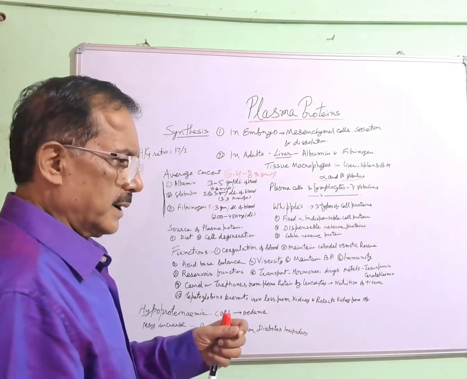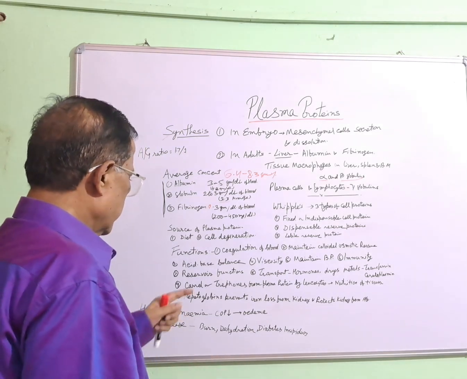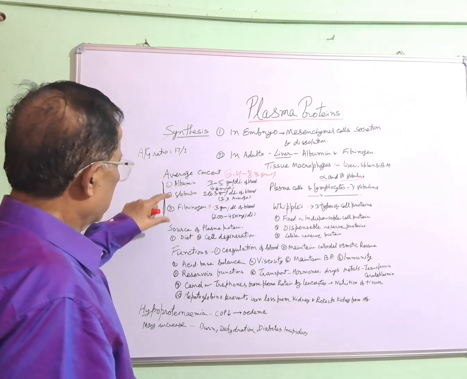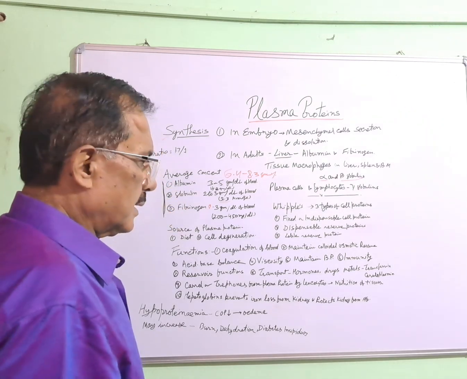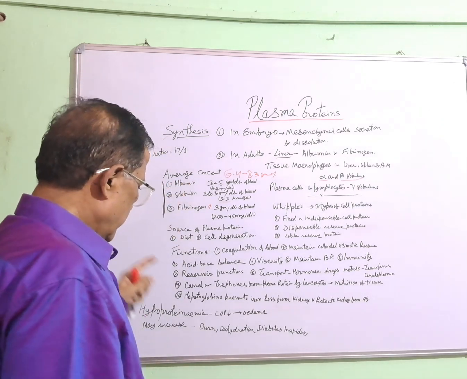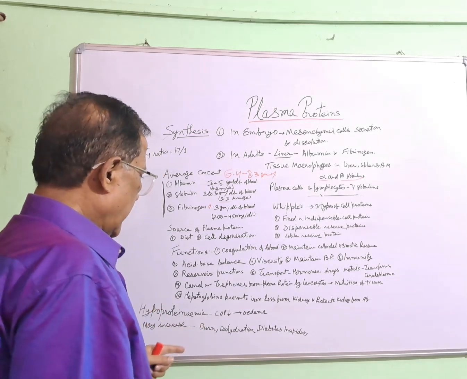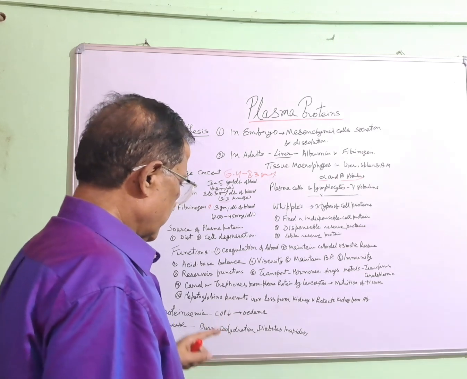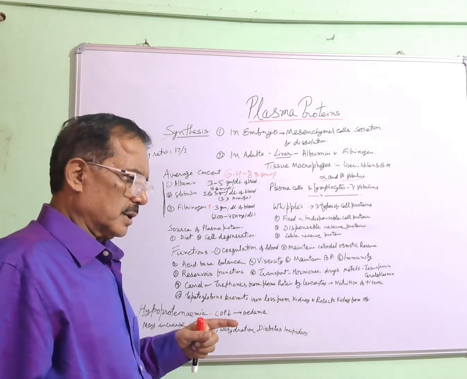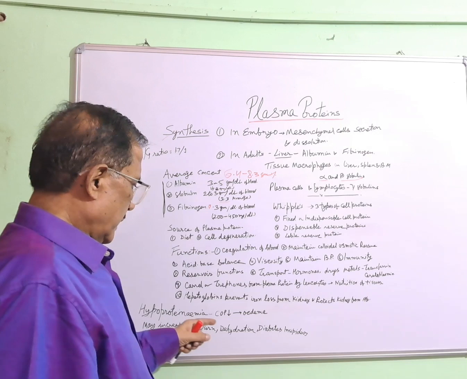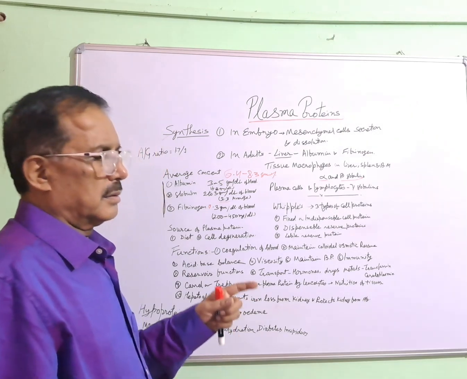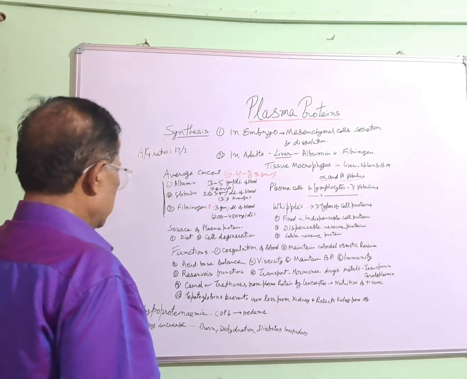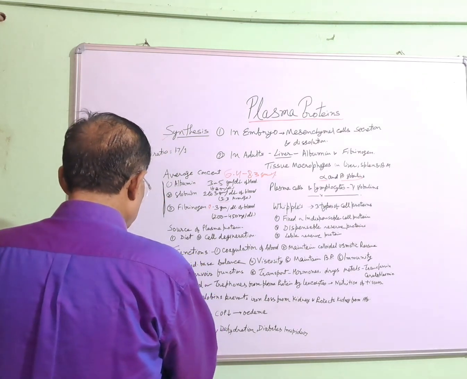And hypoproteinemia means the concentration of albumin, globulin, and fibrinogen is reduced, especially albumin, and this leads to a reduction in colloidal osmotic pressure. Colloidal osmotic pressure is responsible for maintaining volume, so when it decreases, it will cause edema. This is about hyperproteinemia and hypoproteinemia.